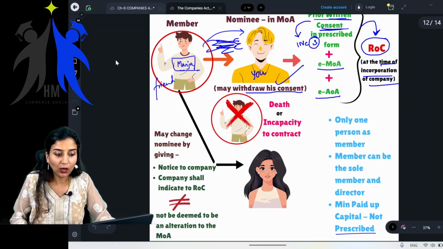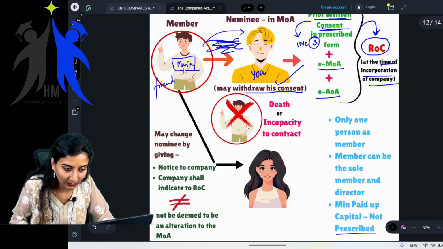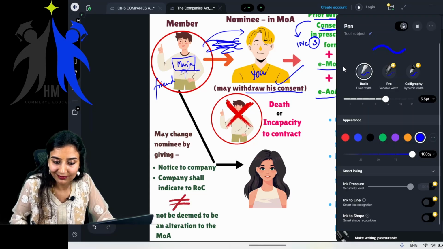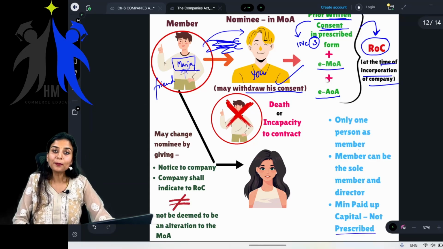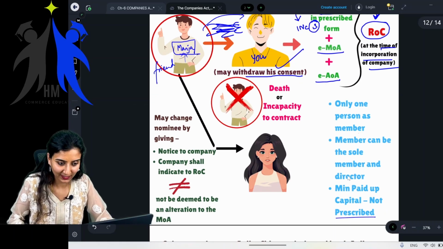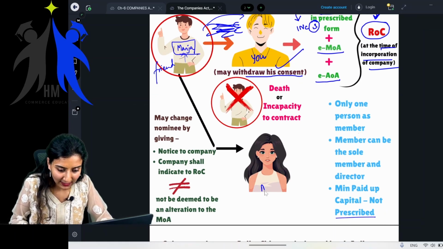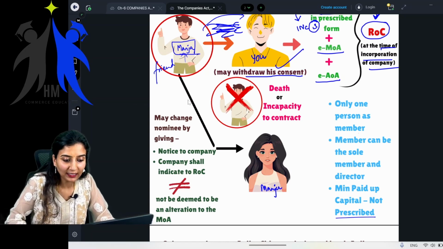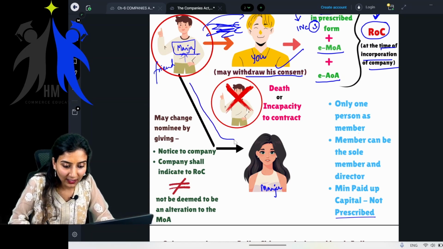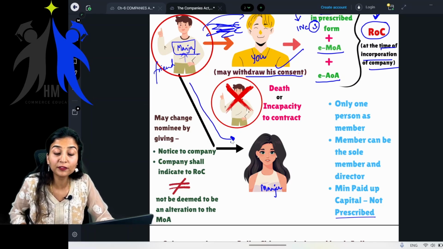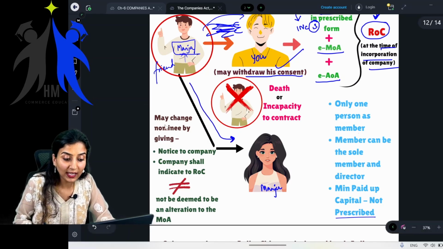See, now your friend Manja, right? He started dating some girl. He fell in love with some girl. Yes, his girlfriend. See, this is Manja's girlfriend. Let's name her Manju. Okay, now he started liking this girl. Yes, now what will he do? Now he wants to change the name of the nominee.